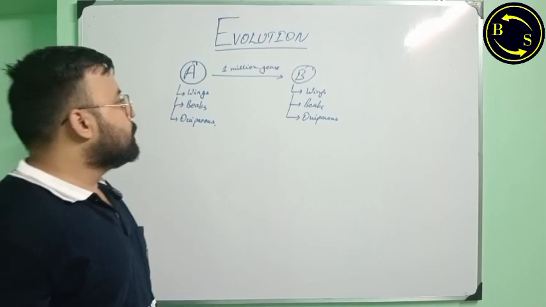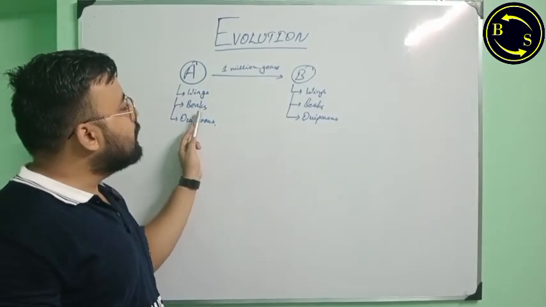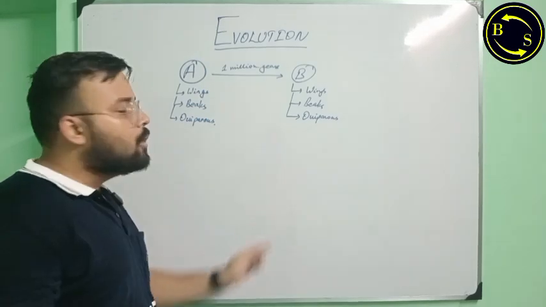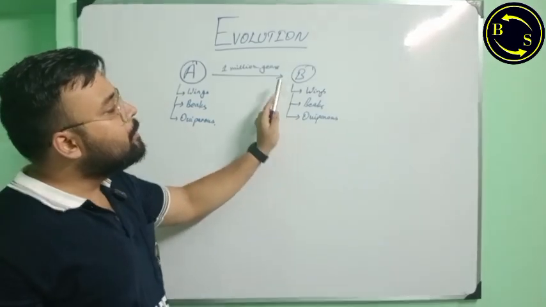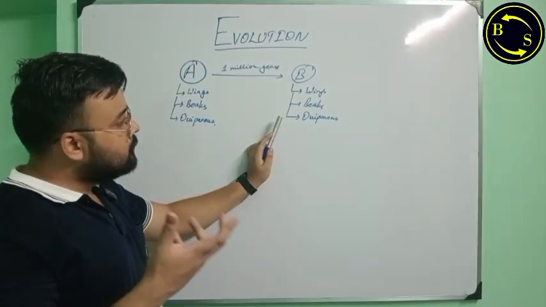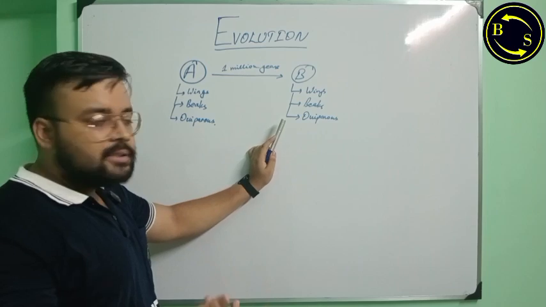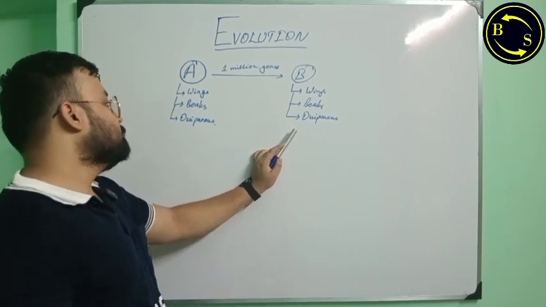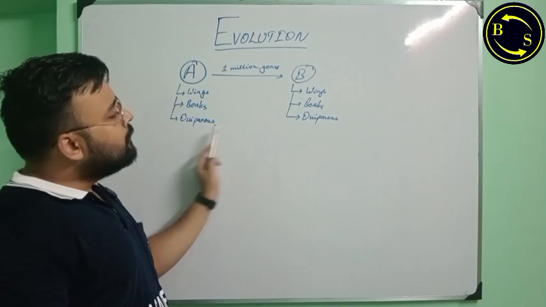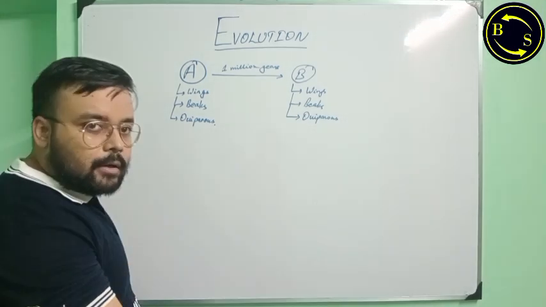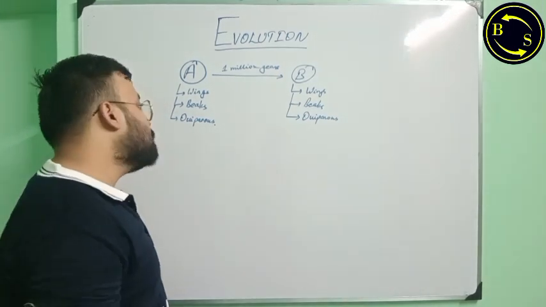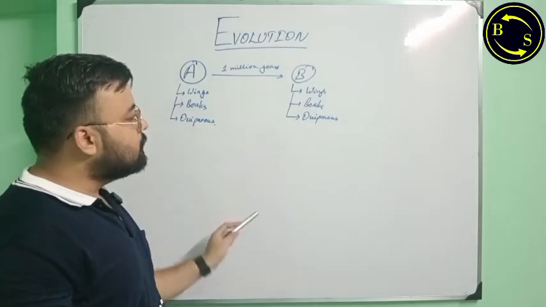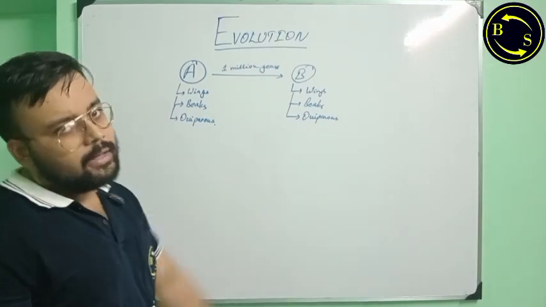Okay. Maybe A had beaks which can only eat soft fruits, but B will have beaks which will enable B to have like soft food and hard nut seed. Okay, so the beaks will be much more better. If conditions are same, both will be oviparous. Both will be oviparous. However, maybe A had soft shelled eggs while B will have hard shelled eggs.